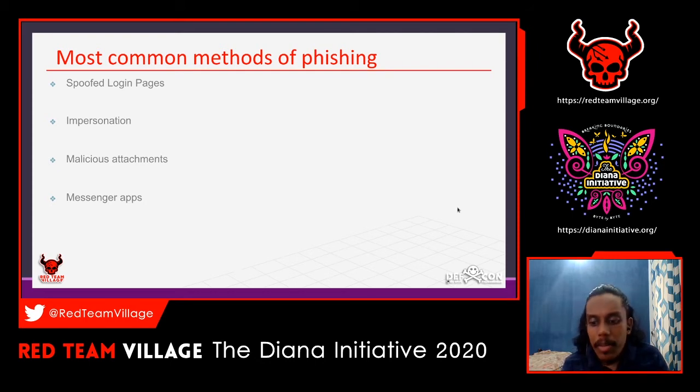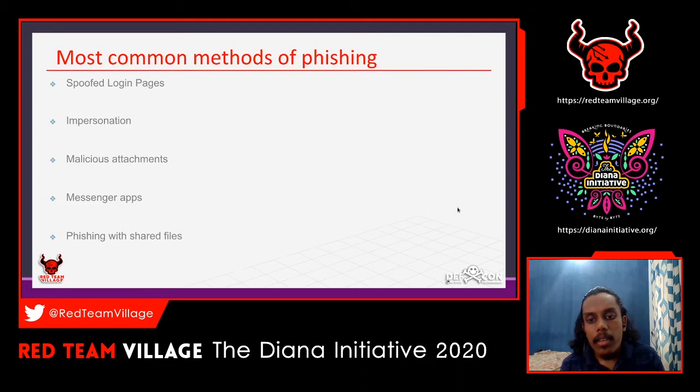The next one will be messenger apps also. Sometimes we get a mail saying that we got a message from a particular messenger app, let's say a message from Facebook Messenger in our mailbox. We give it a look and it looks like a genuine message from a user, like, hey, how are you.